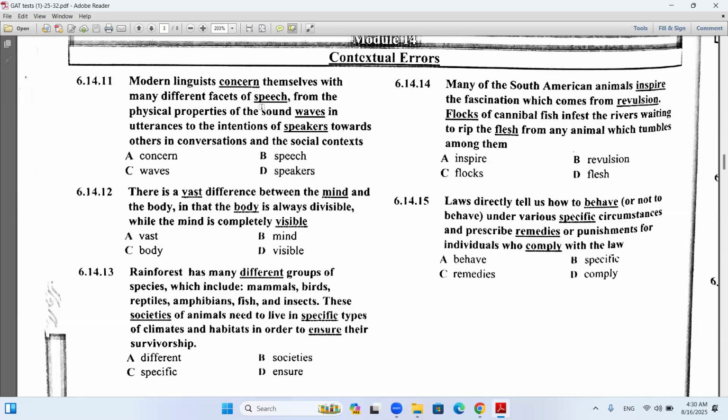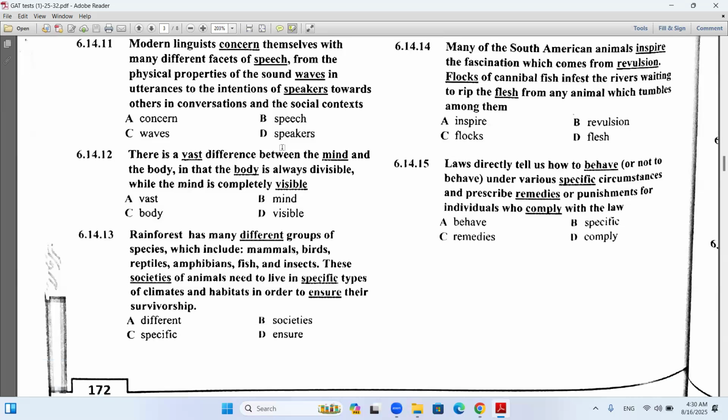Here, linguists actually care about language, about sounds, not just speech. You can say discourse, not speech. Discourse. Modern linguists concern themselves with many different facets of discourse, from the physical properties of the sound waves in utterances to the intention of the speakers towards other conversations. So no, the word concern here fits the context. So here I'm going to replace the word speech with discourse.